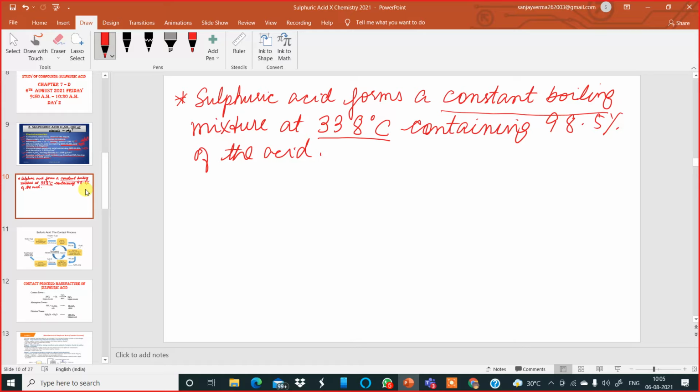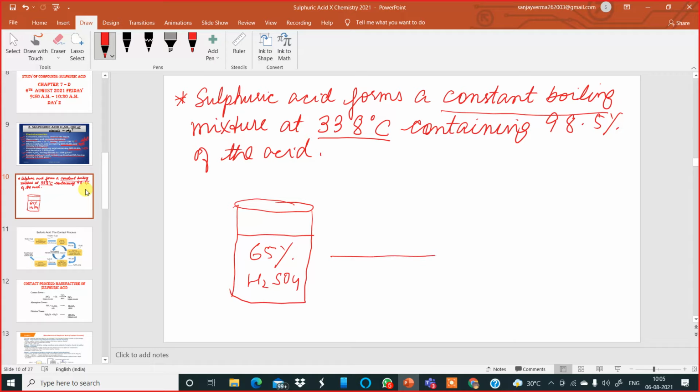Say I take a container, and in this container I take 65% sulfuric acid. Now I want to increase its concentration.